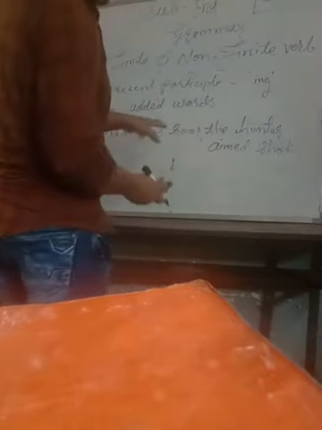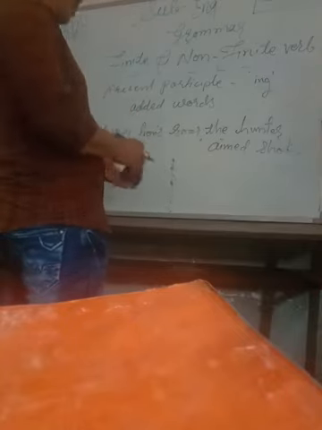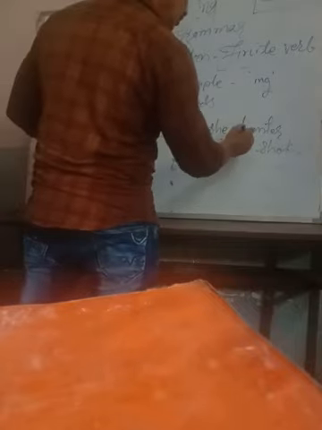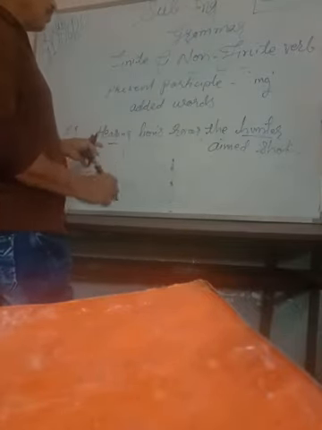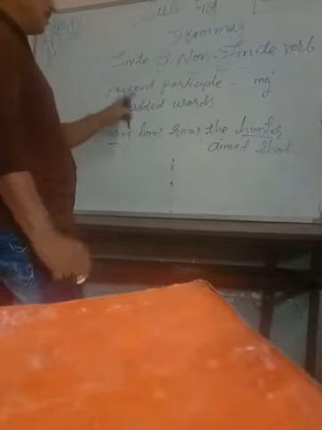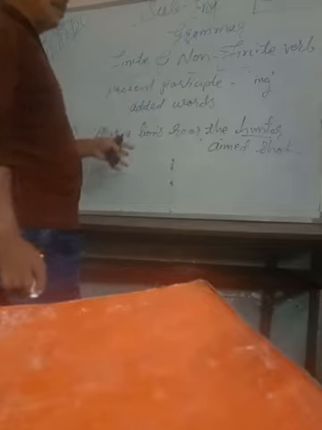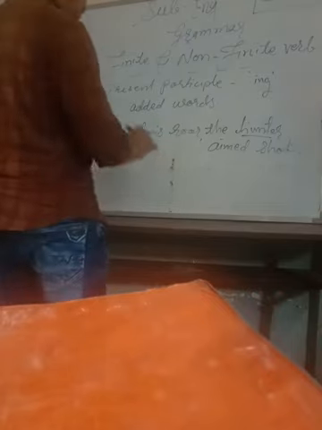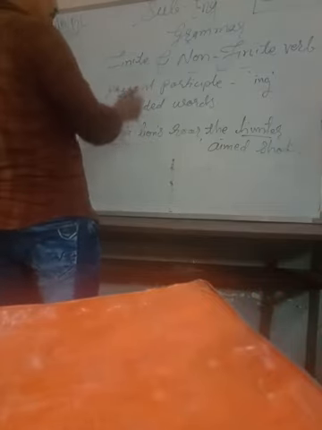So like that, hearing lions roar, the hunter aimed short. Here, hearing is actually qualifying the noun hunter. So it is called present participle, meaning in fact it works here as a verb plus adjective. So that's called present participle.